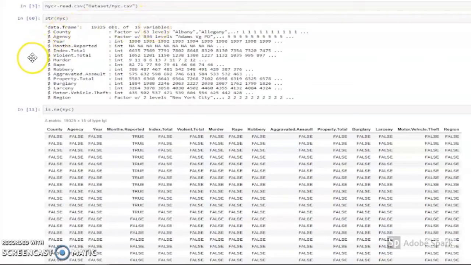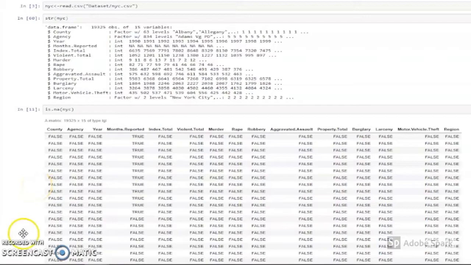Then we proceeded to check whether we have missing values using is.na, NA here meaning not applicable. If there are values that are not applicable, the value will be reported as true. If the values are there, it will be reported as false. Seeing from this data set that we have values reported as true, it shows that we have missing data values in our data set.